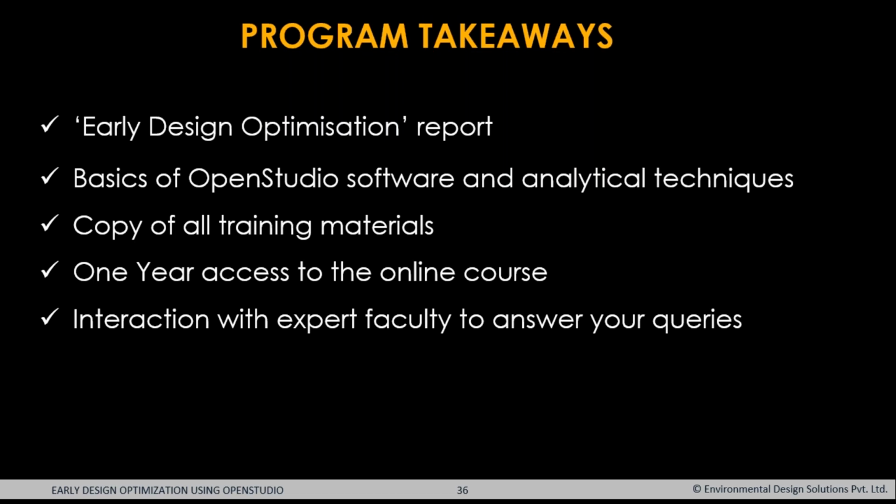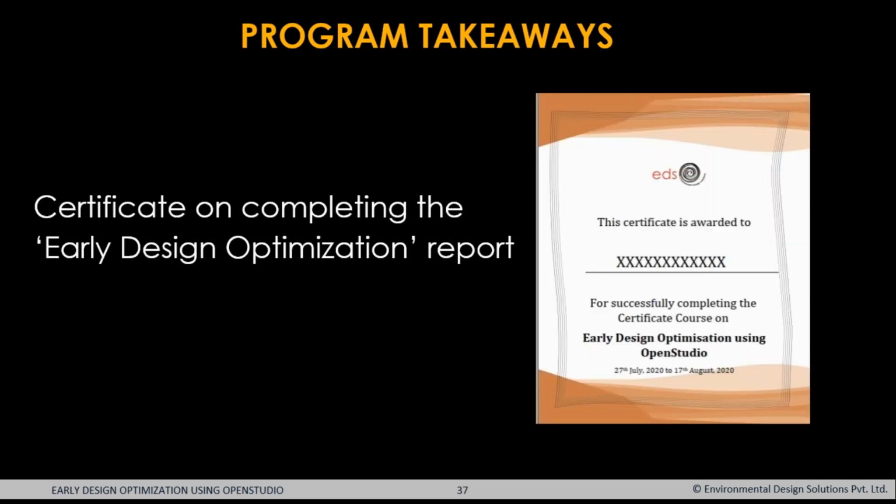The program takeaways include, as I mentioned earlier, the early optimization report, the basics of OpenStudio software and analytical techniques, and a copy of the entire training materials. We will also give 1-year access to all the online courses which we have on this, so you can take them for a year. And of course, you would have an interaction with our expert faculty to answer all your queries that arose during the course. This is the certificate which you would get on completion of the early design optimization report.